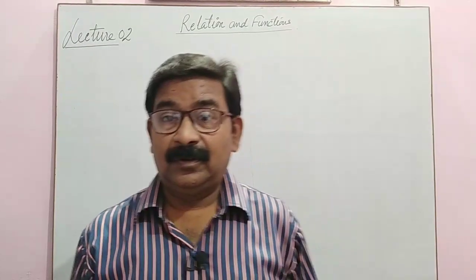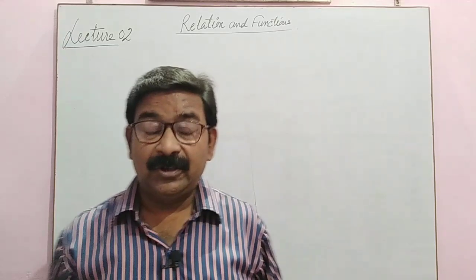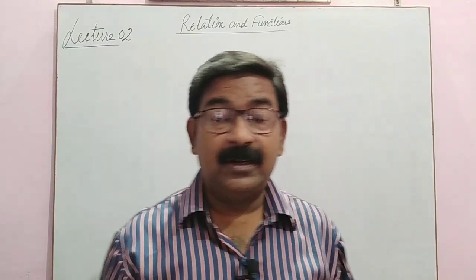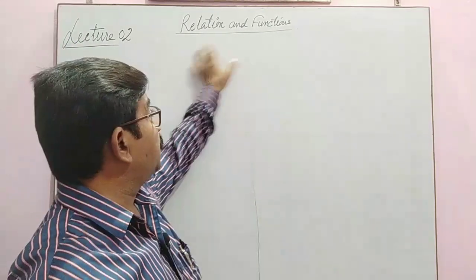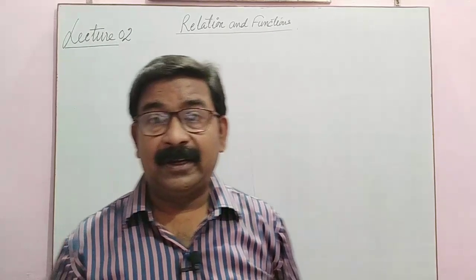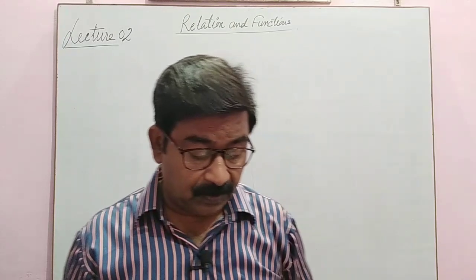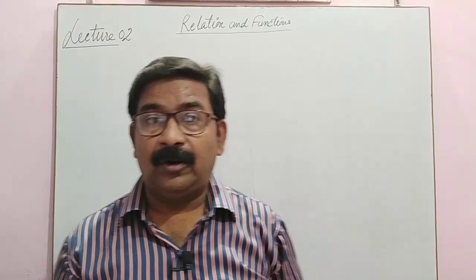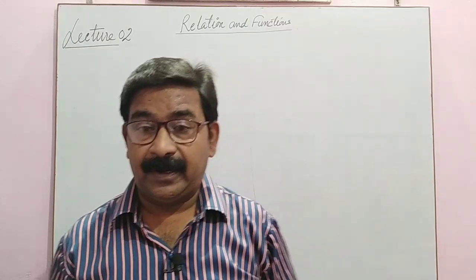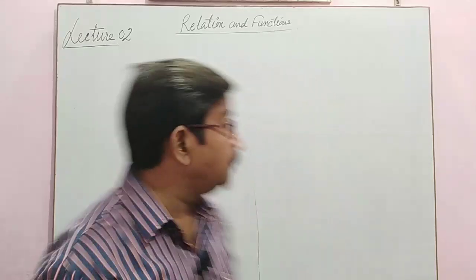Hello, good morning students. In my previous lecture, I started the topic relation and function. Repeating that once again: first I gave the idea of ordered pair. I think you remember.